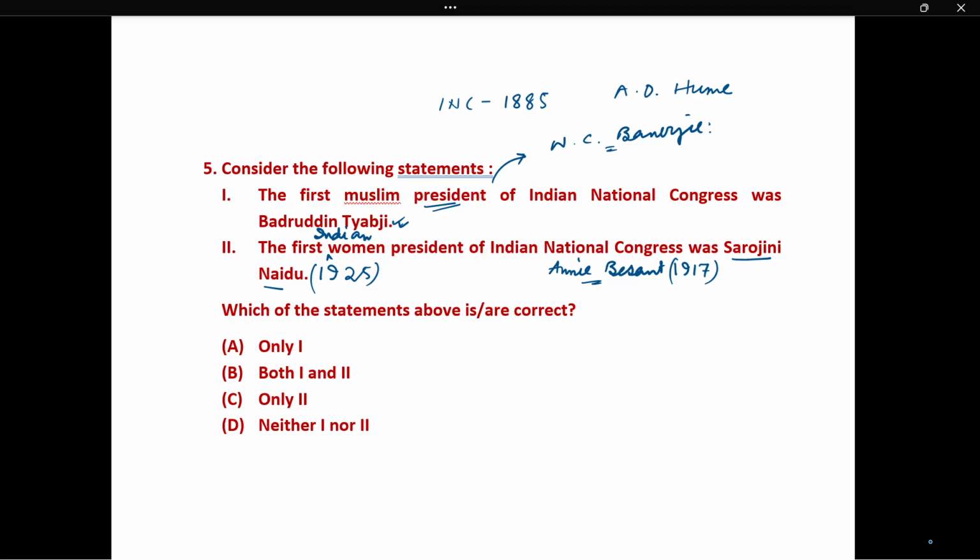Okay, and it was in 1885. Okay, so here only one is correct. Okay, and statement two is incorrect. So the correct answer is option A, only one.